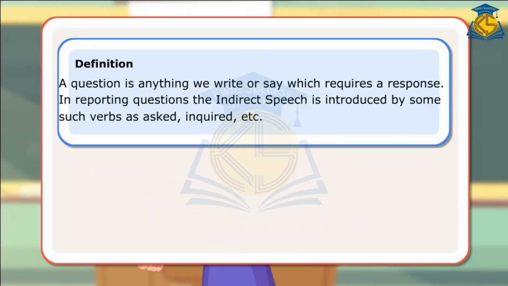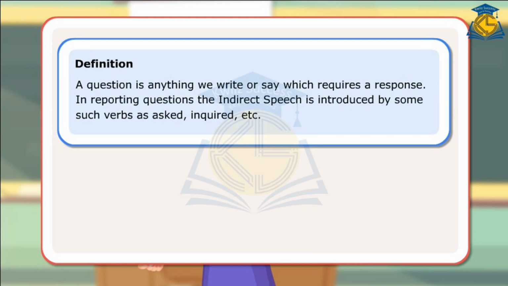Definition. A question is anything we write or say which requires a response. In reporting questions, the indirect speech is introduced by verbs such as asked, inquired, etc.